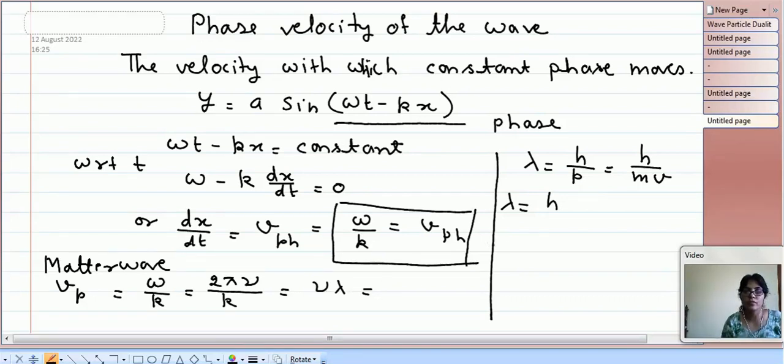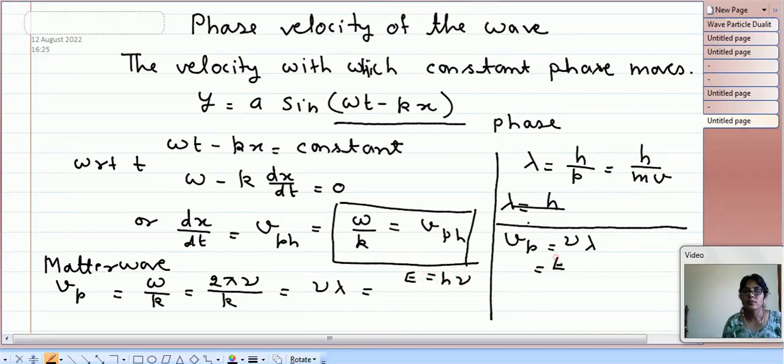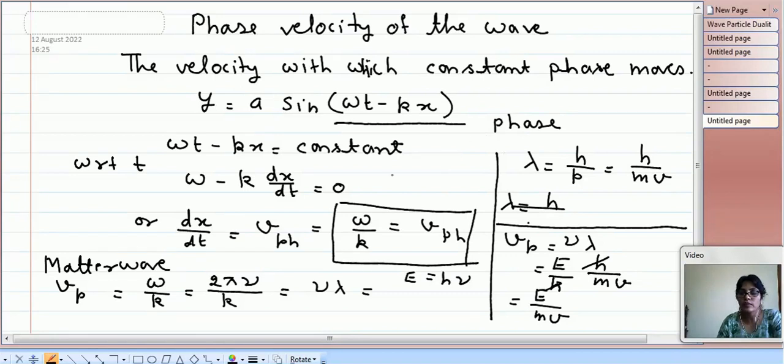Let us continue from here: V_p is equal to nu lambda, and this nu is equal to, E is equal to h nu. So nu is equal to E by h, and then lambda is equal to h upon m into v. So this h and h get cancelled, and then we are left with E upon mv.